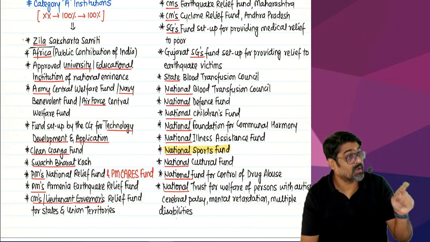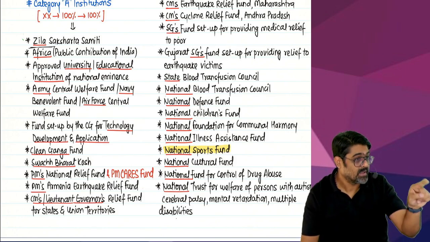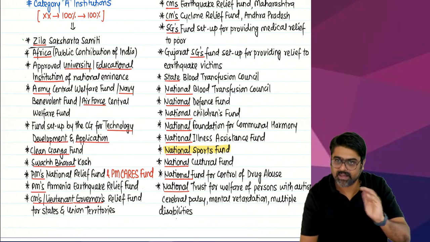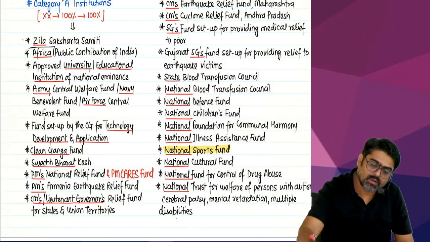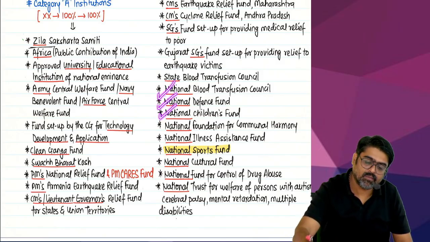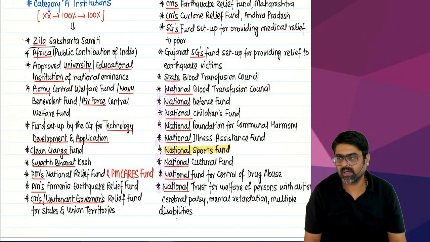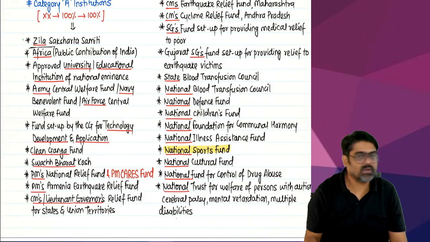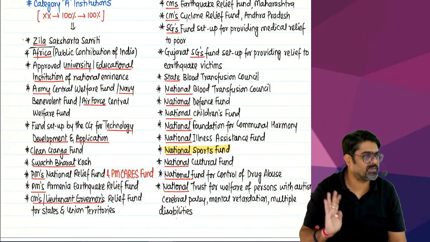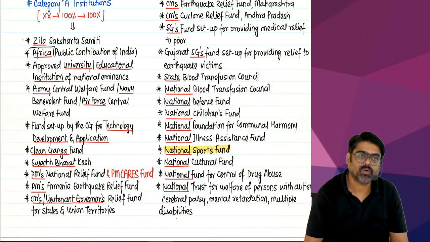So even the lieutenant governor's fund can also be there. So it is also covered by category A. Yes or no? Now, all the funds which are set up at national level by the central government with different names for different purposes, yes or no? All those will come under category A.